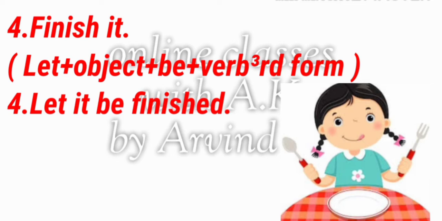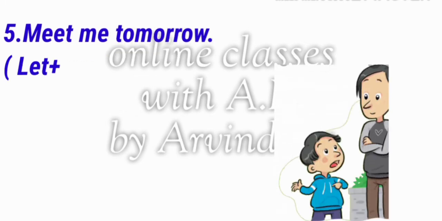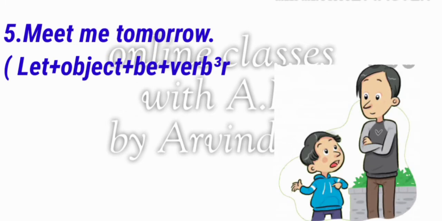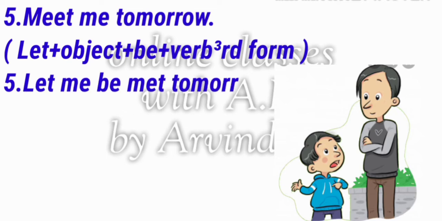So our passive will come: Let it be finished. By seeing this formula, first of all we will use let, then the object, it, then be, then verb third form, finished. So our passive voice will come: Let it be finished. Now we will see the next sentence. Meet me tomorrow. Here is the formula, and we will change from active to passive voice by seeing this formula. Now the passive voice will come: Let me be met tomorrow.